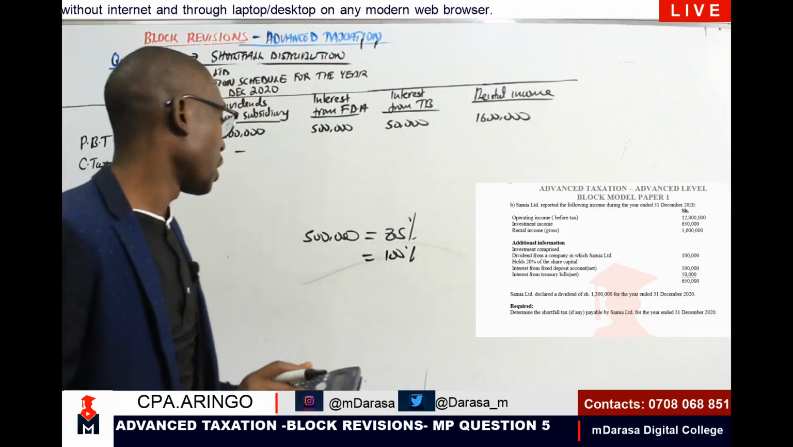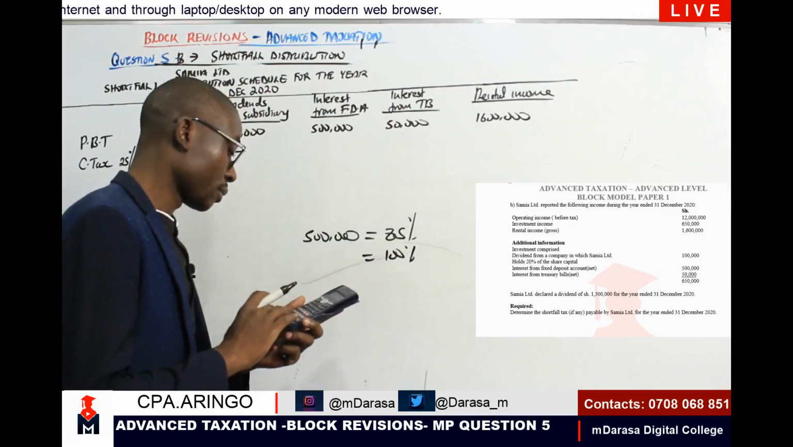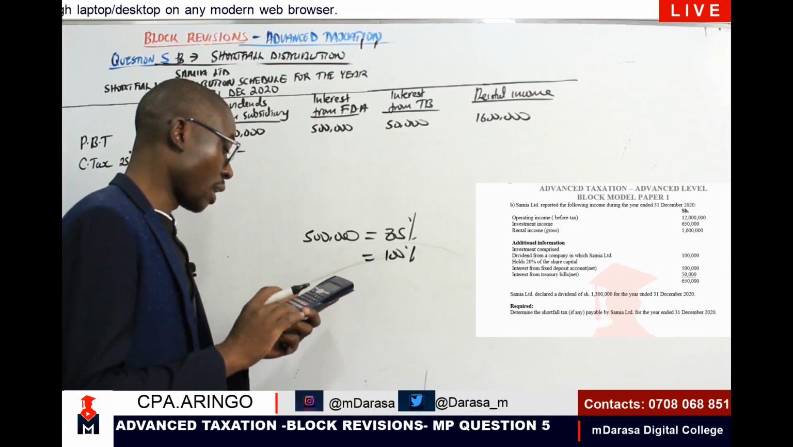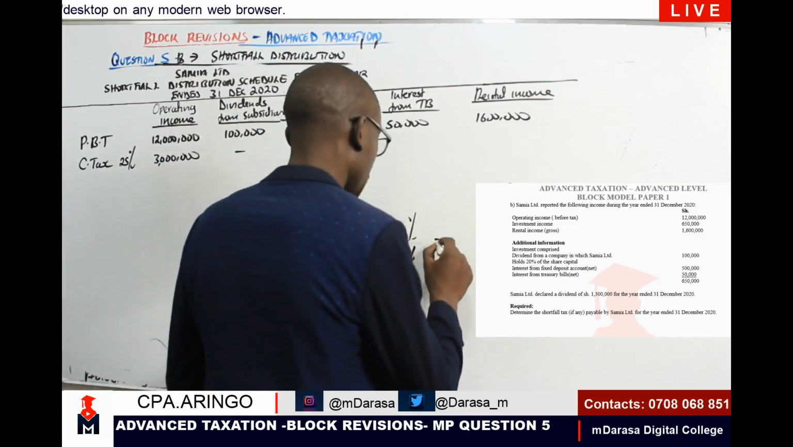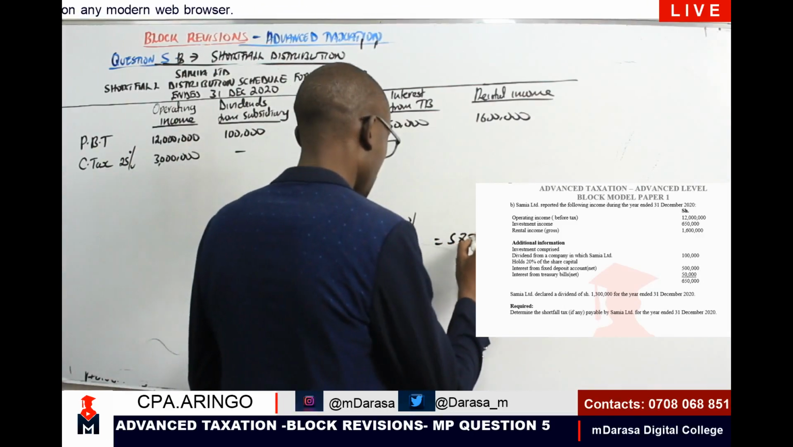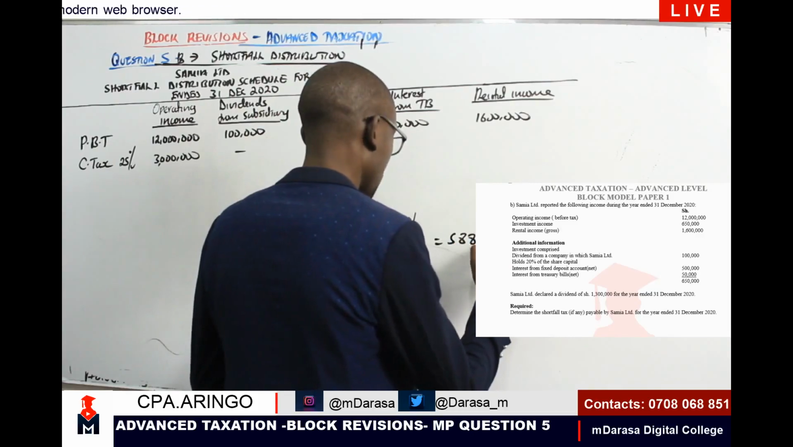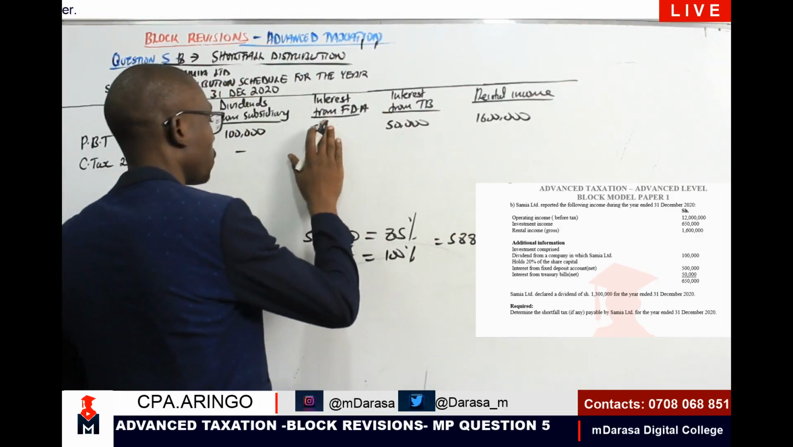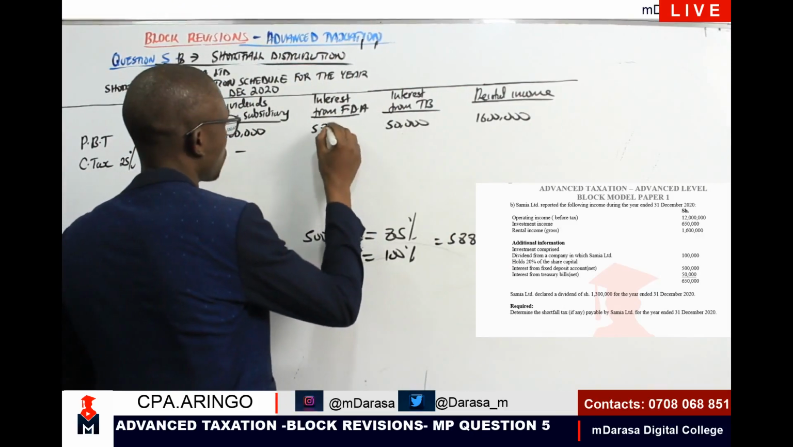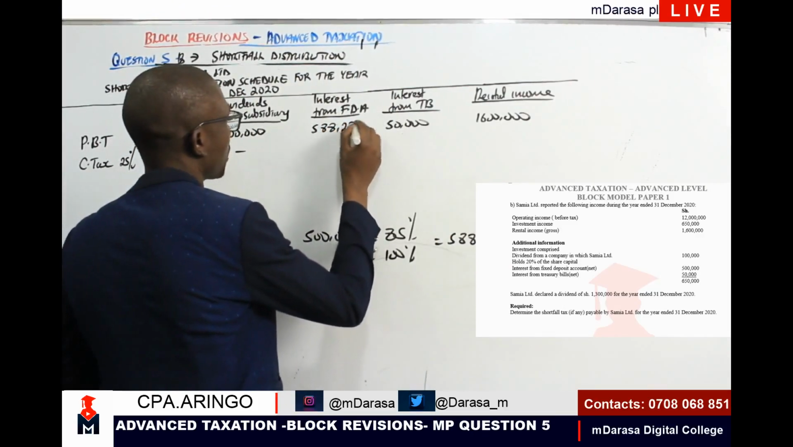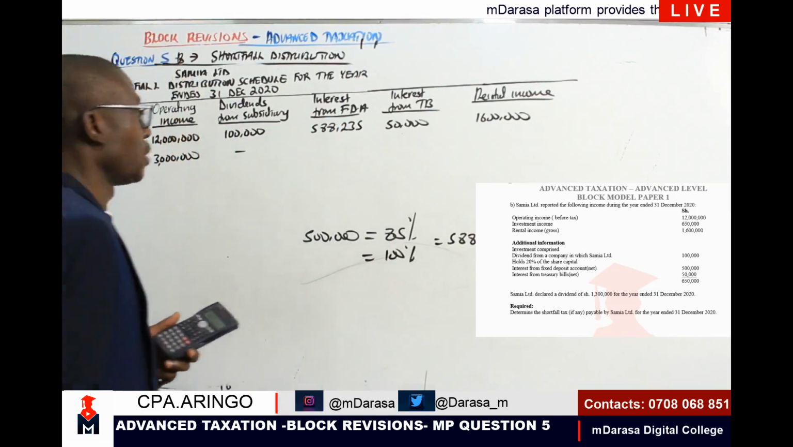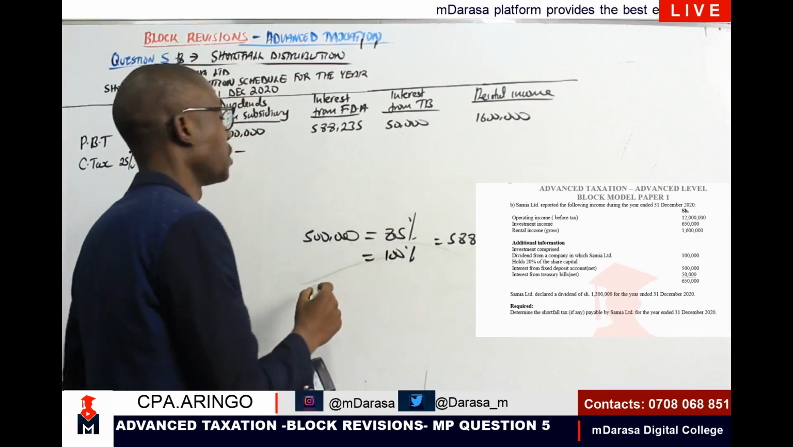We are going to take the 500,000 times 100, and divide by 85. That should give me a figure of 588,235. So therefore, here we should be talking of 588,235.